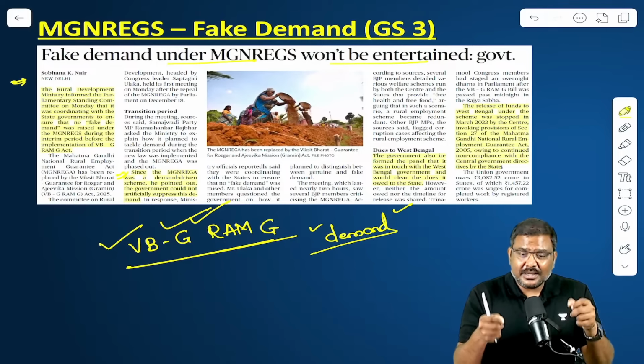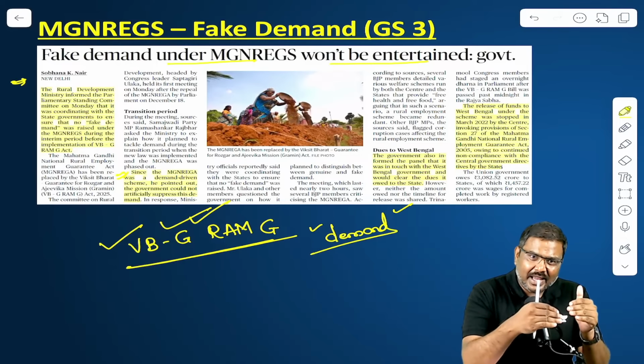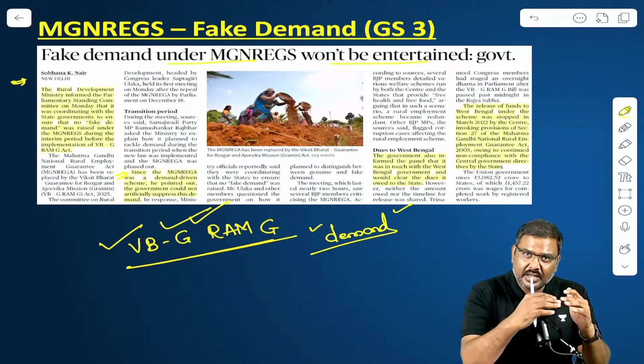What if government simply says this is the fund which we have allocated and these are the number of working days that we will give you? Beyond these numbers, we will not give you any kind of work opportunities or wage opportunities. So this concern has been raised in the committee meeting, right? So just an update, please make a note of this.